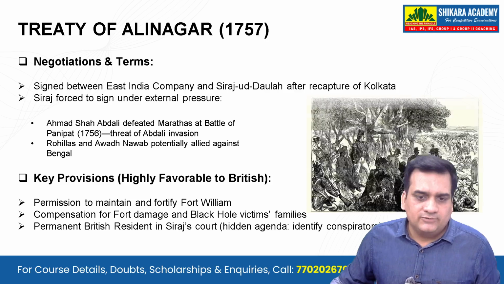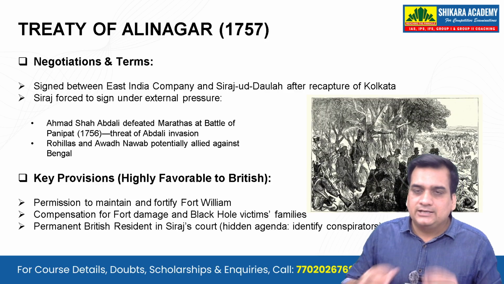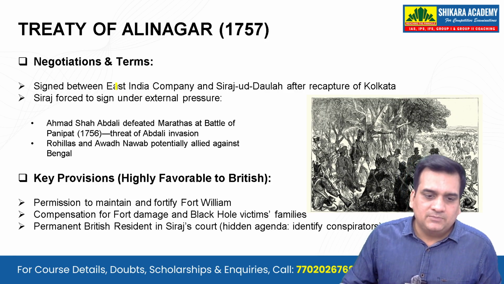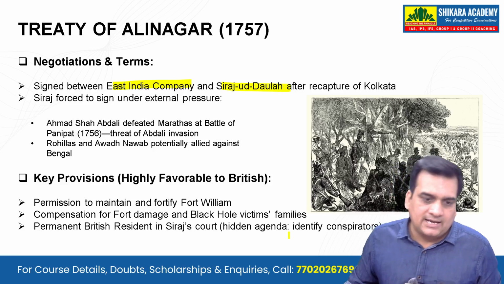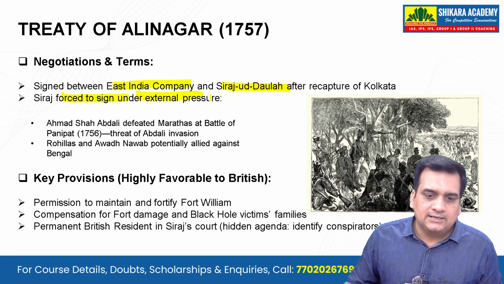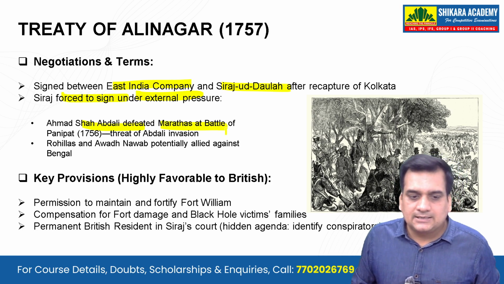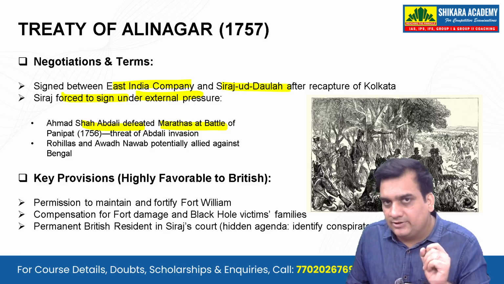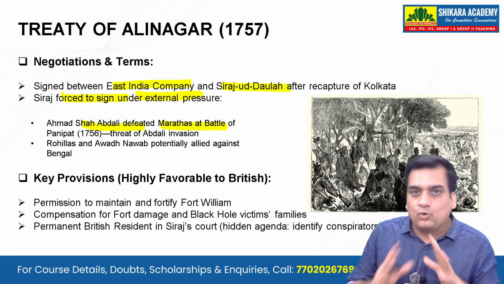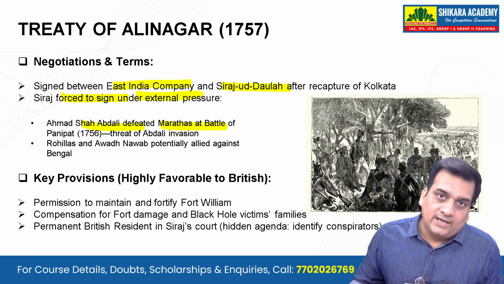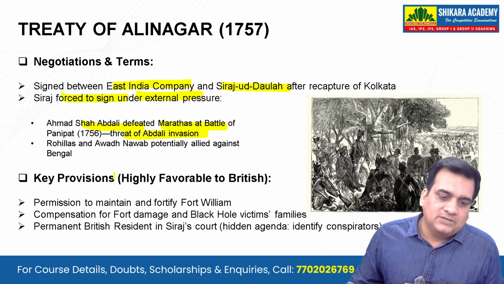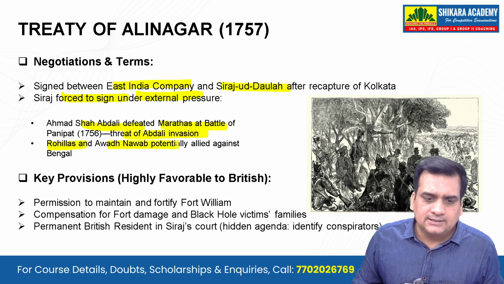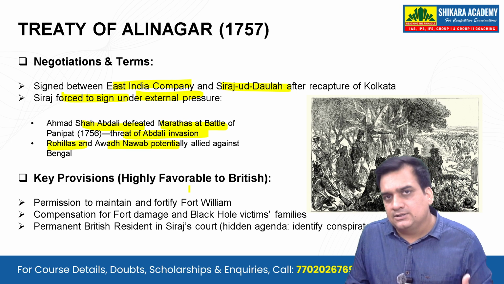Now, the Treaty of Alinagar 1757, what did it say? It was signed between East India Company and Siraj-ud-Daulah after recapture of Calcutta. Siraj was forced to sign under external pressure. Ahmad Shah Abdali defeated Marathas at the Battle of Panipat. Very important, you should know all about the Battle of Panipat, why and between whom, and obviously it happened in Panipat. The threat of Abdali invasion was there, and also Rohillas and Awadh Nawab potentially allied against Bengal.